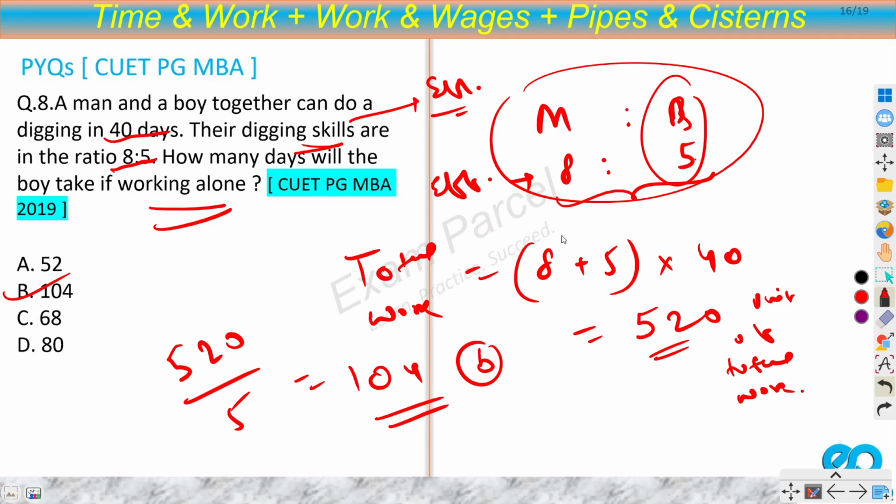So this is a very easy question. Efficiency is already given, and since they are working together, we can find total work. So 8 plus 5 into 40, and at last we can divide the total work by the efficiency of the boy, and we will get the time.